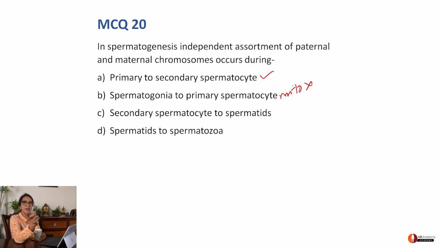Secondary spermatocyte to spermatid, this is meiosis 2, which is similar to mitosis. And spermatids to spermatozoa is actually just a change. There is no nuclear DNA change at all. And therefore, A is the option where maternal and paternal chromosomes are mixing. Yes, that's the correct answer.